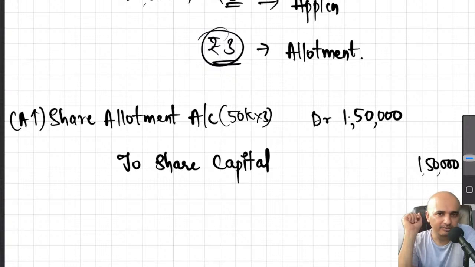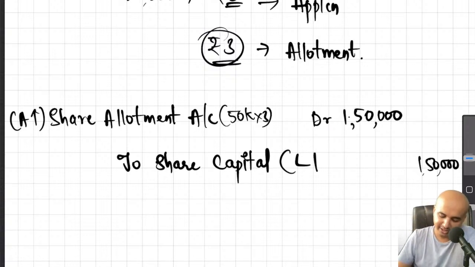What about share capital then? It's our liability. Why are we asking them to make the payment? Towards issue of shares. We have issued shares to the extent of only 5 rupees. Now we will issue to you shares worth 3 rupees extra. That means the company's capital has increased to that extent. Earlier it was only 5. Now it is 5 plus 3. That 3 we have to show somewhere, and we are showing it here. So now share capital is our liability. Increase in liability, credit it. That's it.